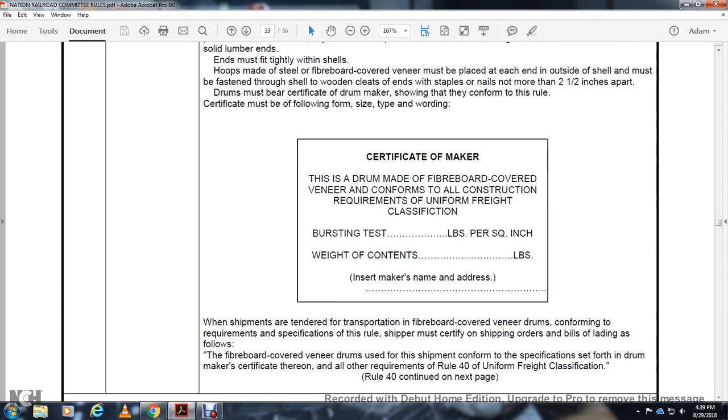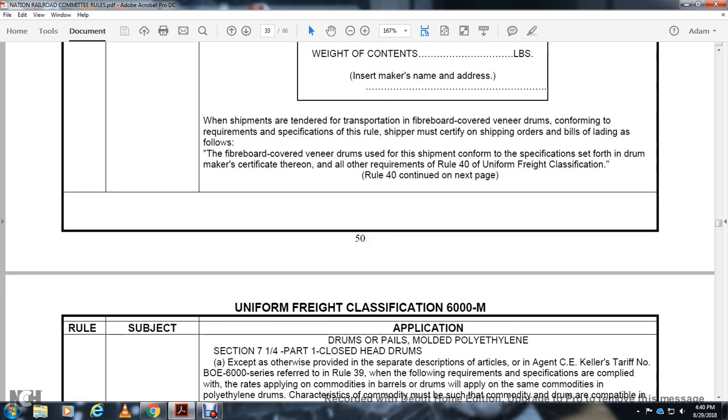When shippers offer for transportation a fiberboard covered veneer drum conforming to the requirements of the rule, shippers must certify on the shipping order and bill of lading that the fiberboard covered veneer drums in the shipment conform with the specifications set forth in the drum maker's certificate thereon. All other requirements of Rule 40 of the uniform freight classification apply.